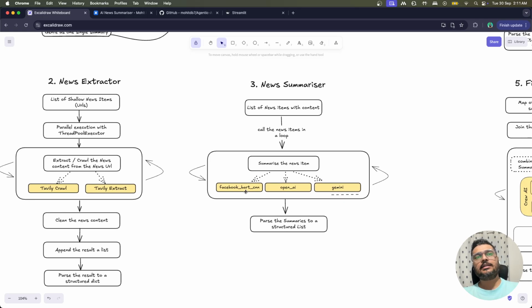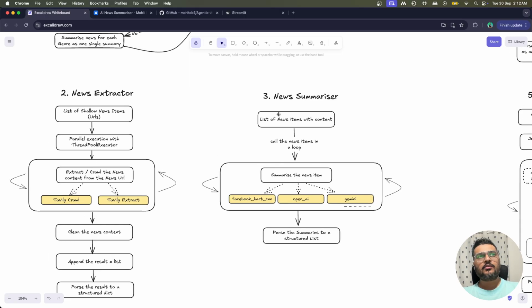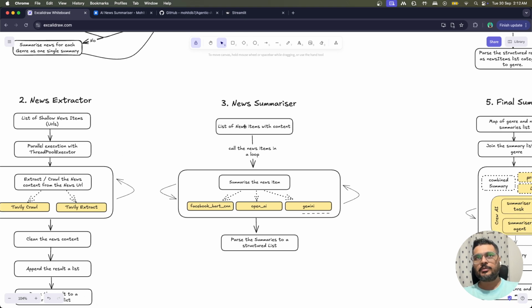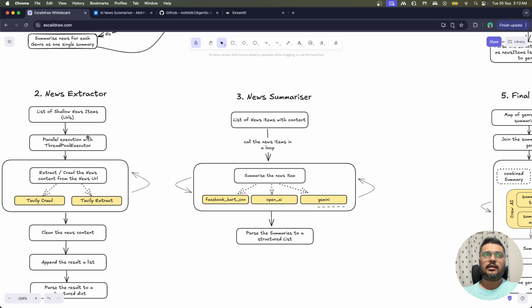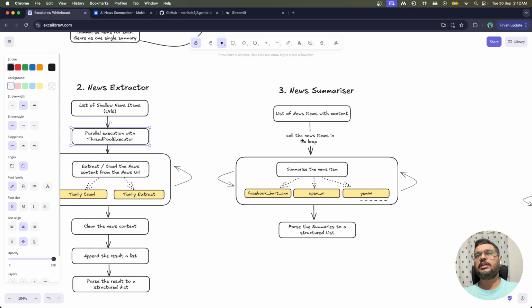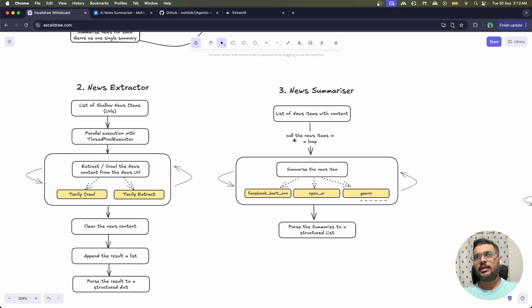Now that, as I said, is given to the summarizer, right? Now the summarizer also receives a list of news items, but this time it receives it with content, right? For the previous step, the URLs were important. For this particular step, the content is important, right? So it will loop through the news content. Again, I have already given the execution here. If you want, you can just copy paste the same execution over here as well and use this also in a parallel mode.